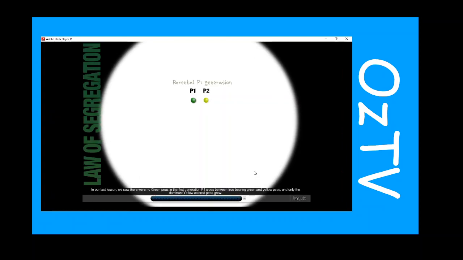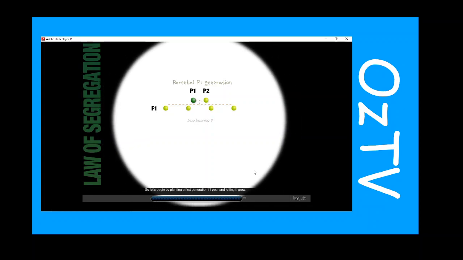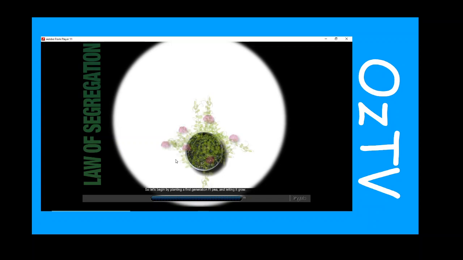In our last lesson, we saw there were no green peas in the first generation F1 cross between true-bearing green and yellow peas, and only the dominant yellow-colored peas grew. This planting season we will do something different, and self-pollinate each F1 pea plant. This is to see if these peas are true-bearing like their parents. So let's begin by planting a first-generation F1 pea, and letting it grow. In order for this plant to self-pollinate, we shall simply leave it alone.